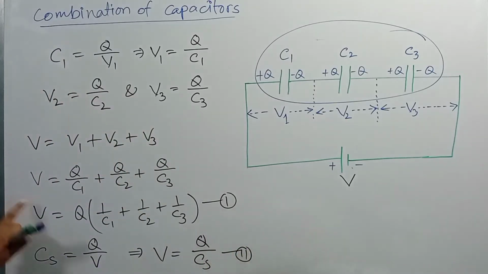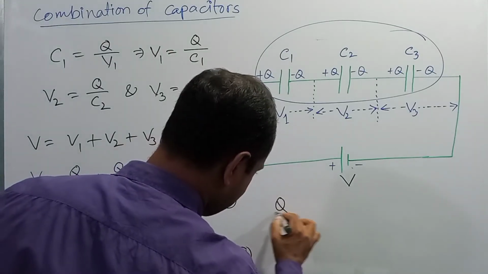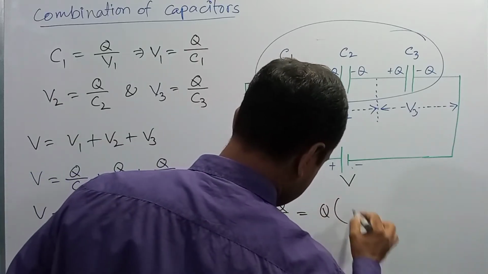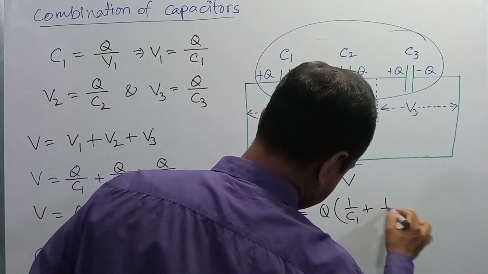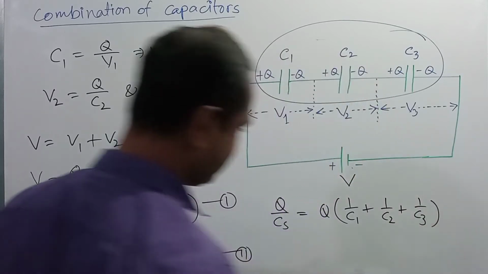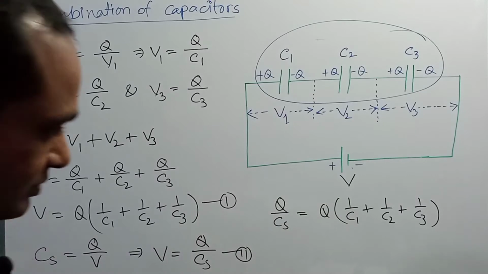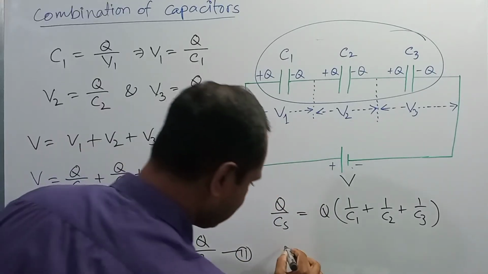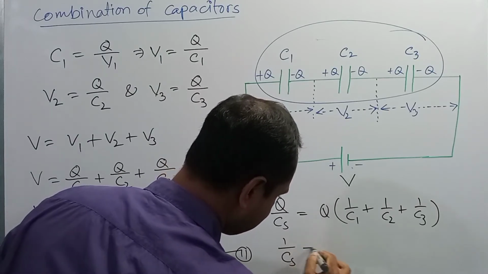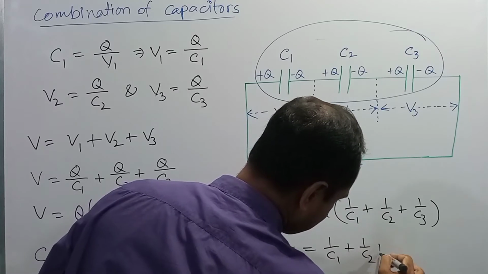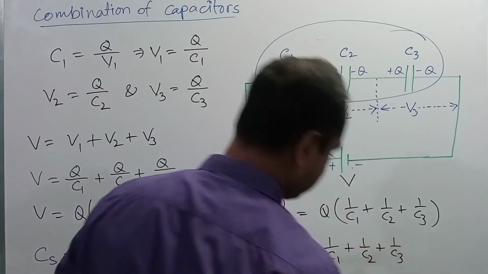So from equations 1 and 2, we can write that Q by Cs is equal to Q into 1 by C1 plus 1 by C2 plus 1 by C3. Omitting Q from both sides, we can write that 1 by Cs is equal to 1 by C1 plus 1 by C2 plus 1 by C3.